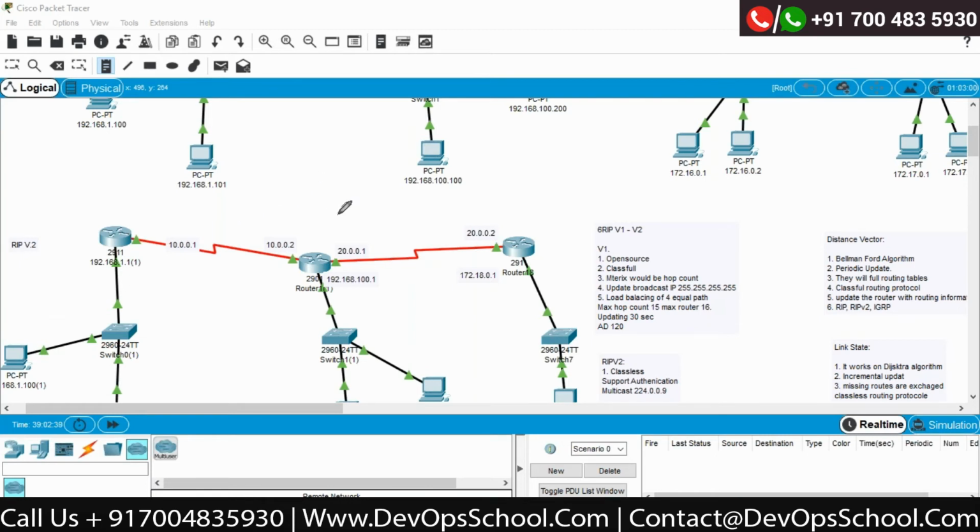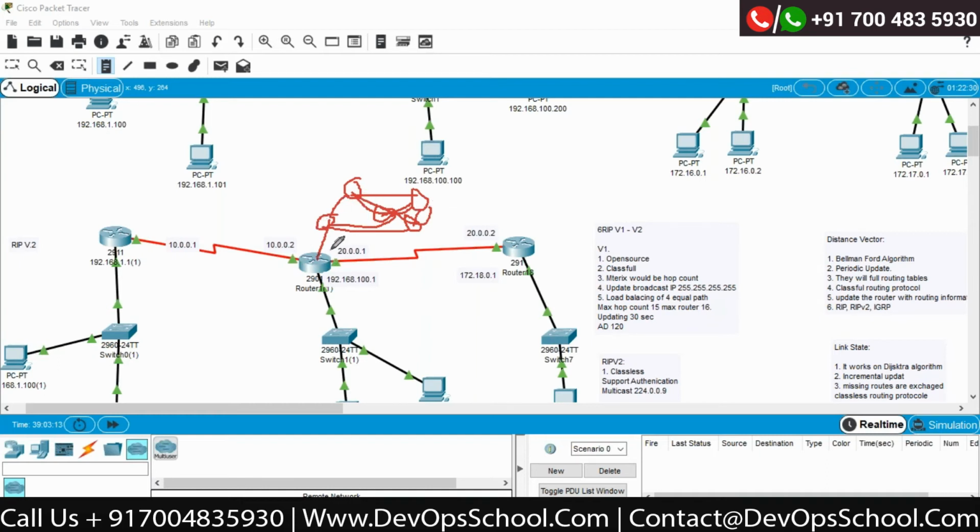Let's say I do have some router over here. Just imagine there is some network and this router is connected to this. Now to reach this router, I do have this router. I can reach over here. From this router, I can go to this router. But for this router, I do have another option that I can connect with this and go here. So what exactly I want to tell you?